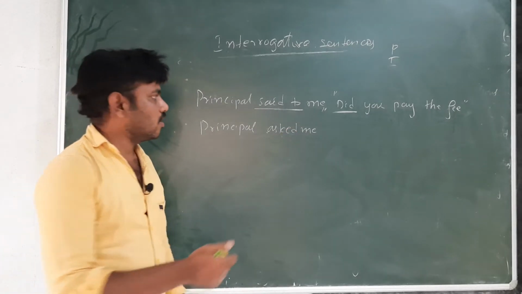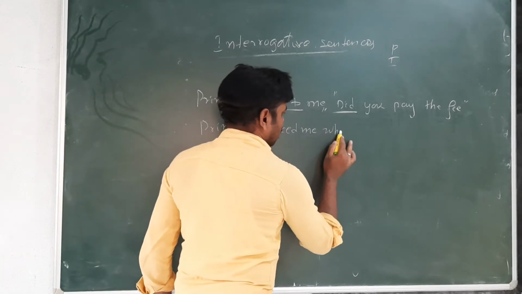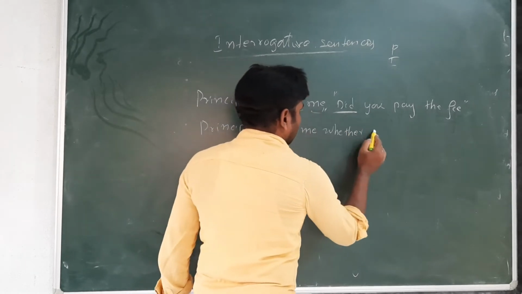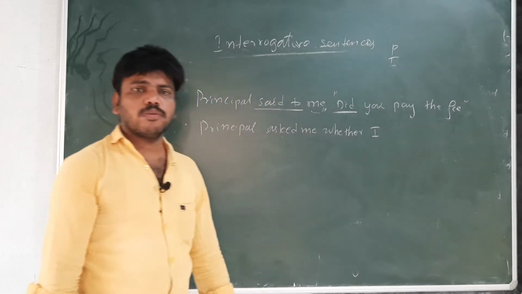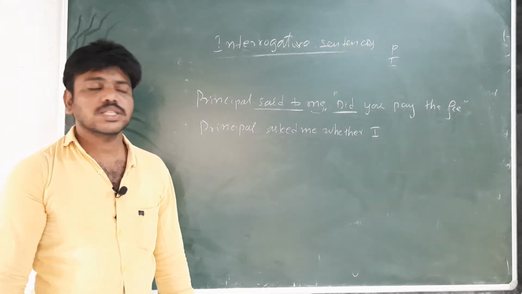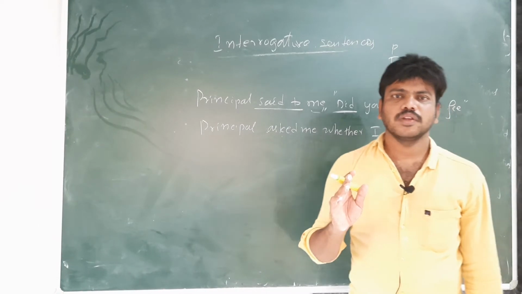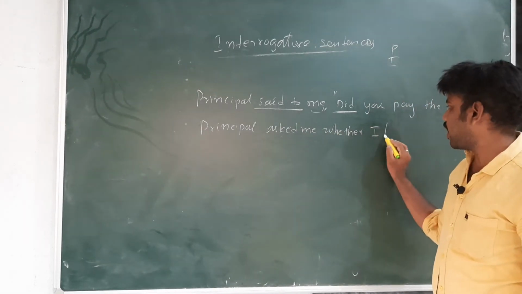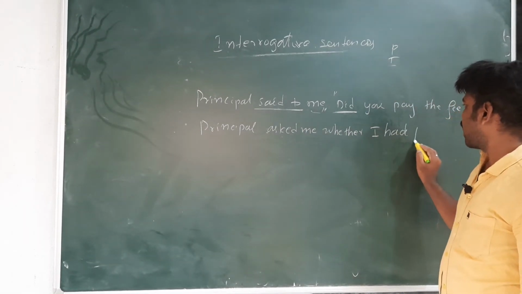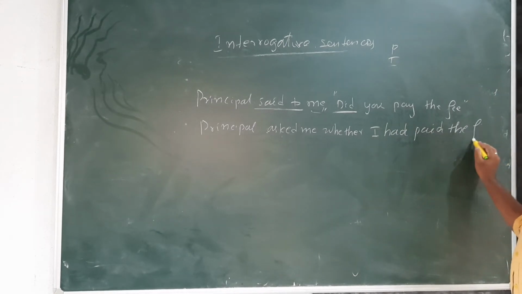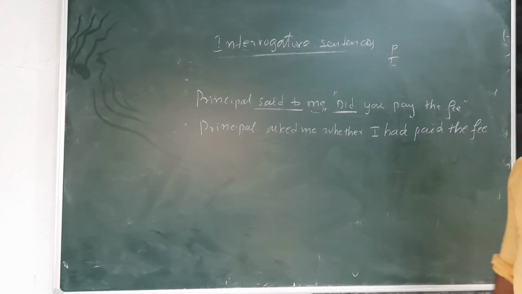If or whether. Asked me whether I, past tense will become past perfect tense. What is the past perfect tense structure? Whether I had paid the fee.